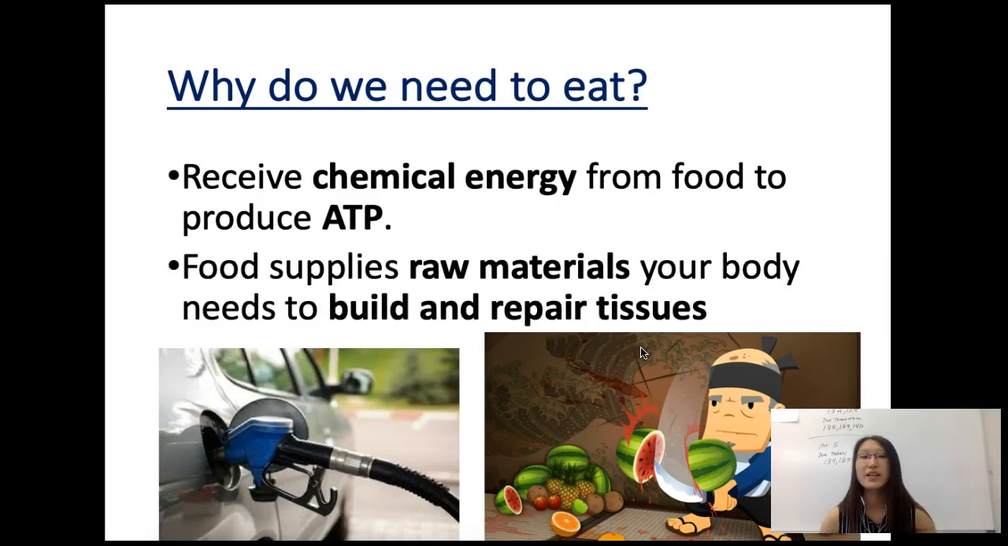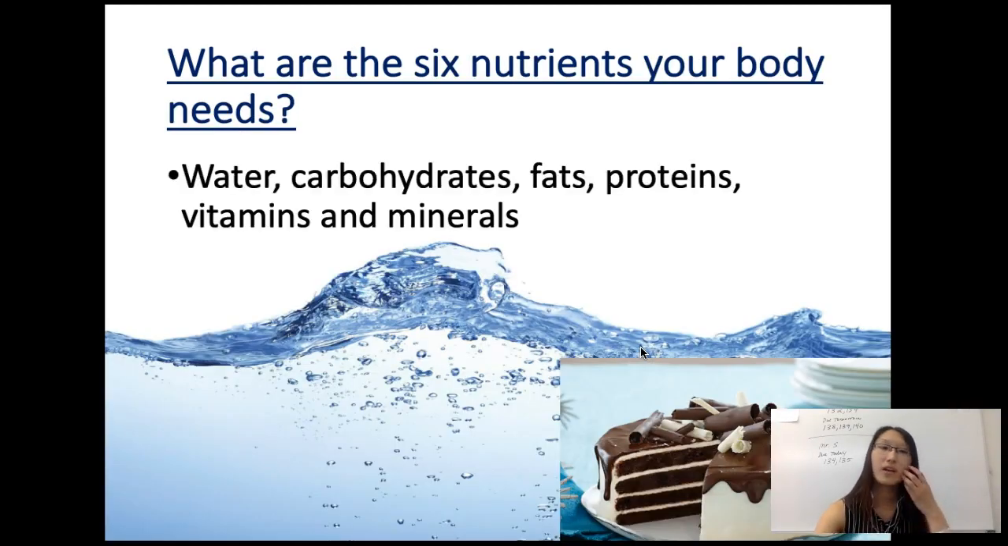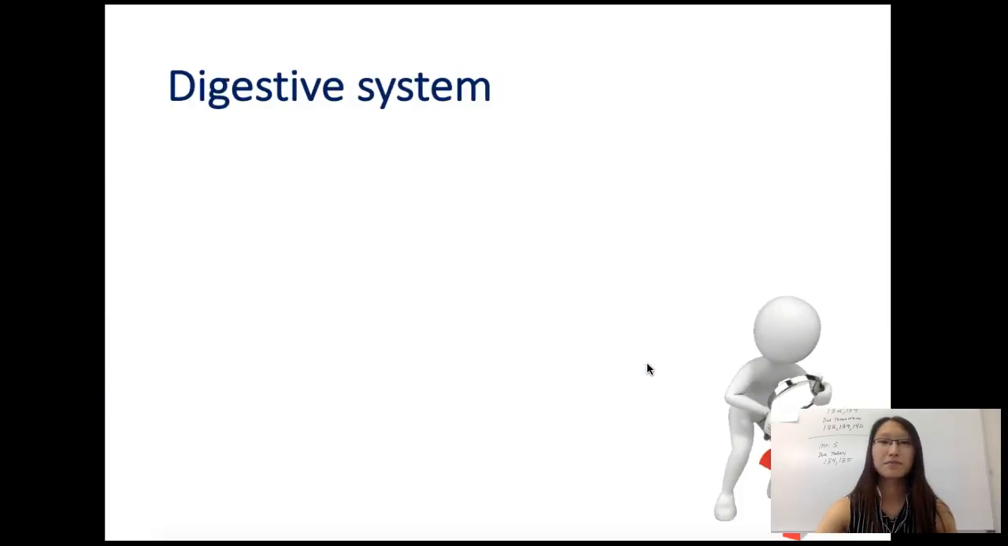And then the food supplies raw material that your body needs to build and repair tissues as well, right? As you're growing, whether you're growing taller or fatter or in whichever direction, these growing materials need to come from somewhere. Those materials don't just come from nowhere. They have to come from food. Now, the next one is the 6 nutrients your body needs. We have water, carbohydrates, fat, protein, vitamins, and minerals. Those are just some basic things that you should know about.